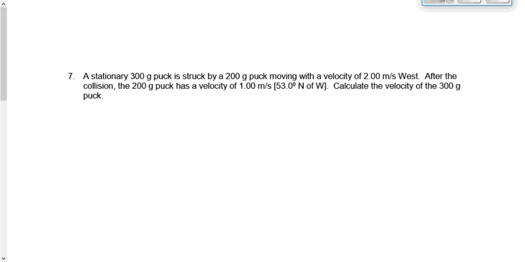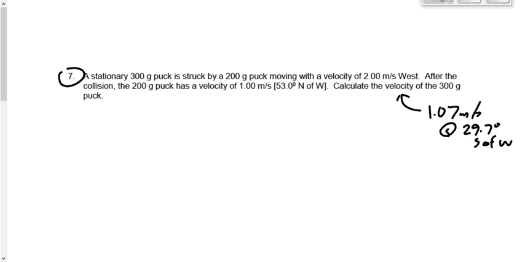Let's have a look at worksheet number 5, question number 6, which says, refer to question number 7 on worksheet number 4. We want to determine whether this collision is elastic or inelastic. We're going to use the answer that we previously calculated. The speed of this 300-gram puck immediately afterwards was 1.07 meters per second, at an angle of 29.7 degrees south of west. But if we're trying to find whether this is elastic or inelastic, we're not going to pay any attention whatsoever to that angle, right? I didn't even need to write that down. The only thing I need here is the 1.07.